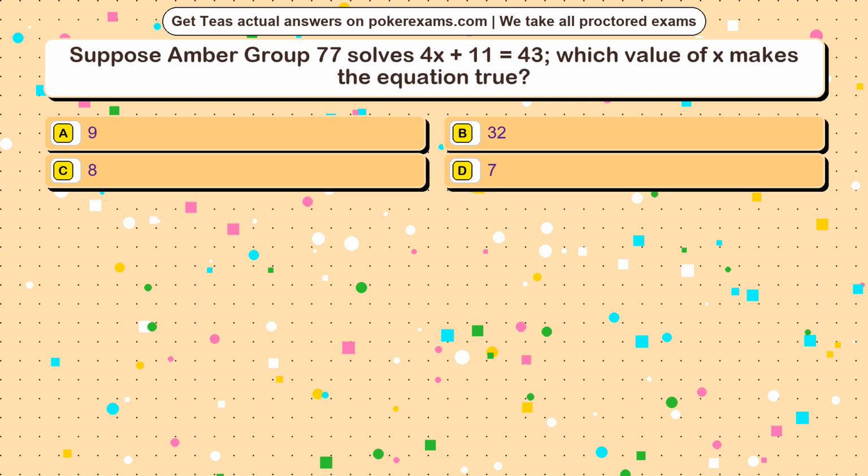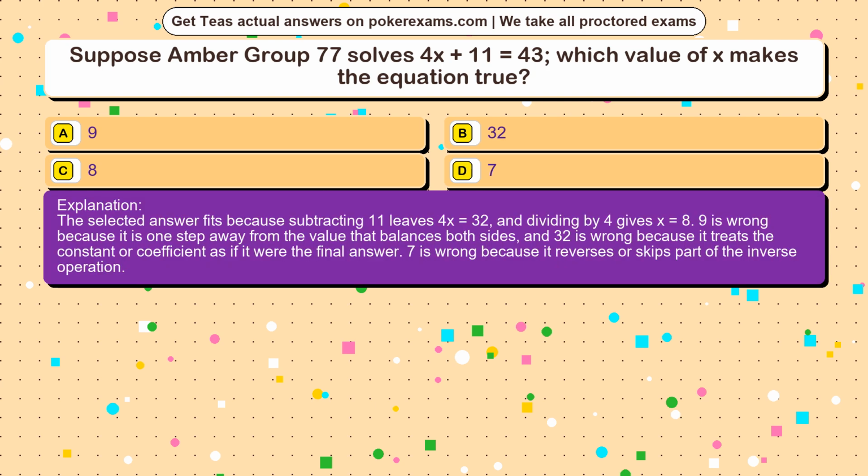The correct answer is option. The selected answer fits because subtracting 11 leaves 4x equals 32, and dividing by 4 gives x equals 8. 9 is wrong because it is one step away from the value that balances both sides, and 32 is wrong because it treats the constant or coefficient as if it were the final answer. 7 is wrong because it reverses or skips part of the inverse operation.